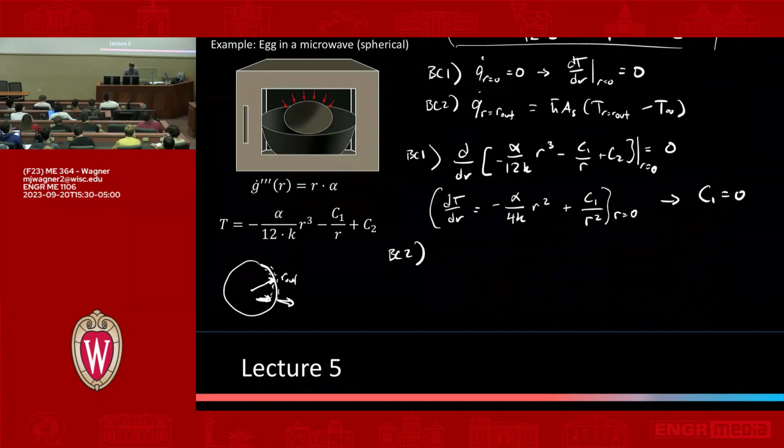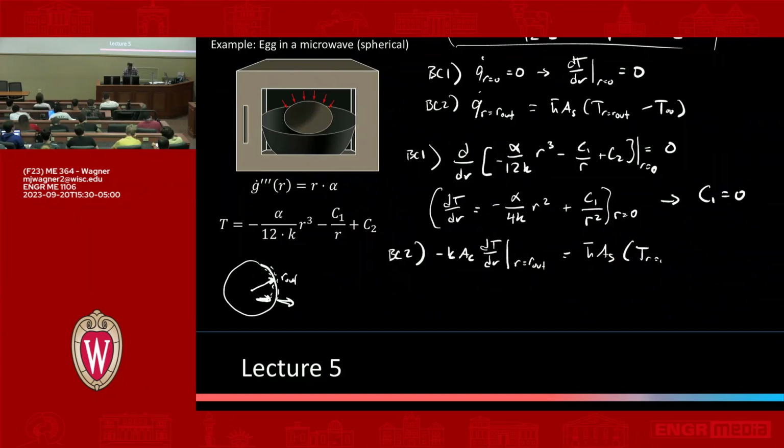Minus k A_c dT/dr at r equals r out is going to be equal to h bar A_s times T at r out minus T infinity. All I did is write out the conduction equation, Fourier's law, and then Newton's law of cooling on the right-hand side. So we're matching the conduction rate with the convection rate.